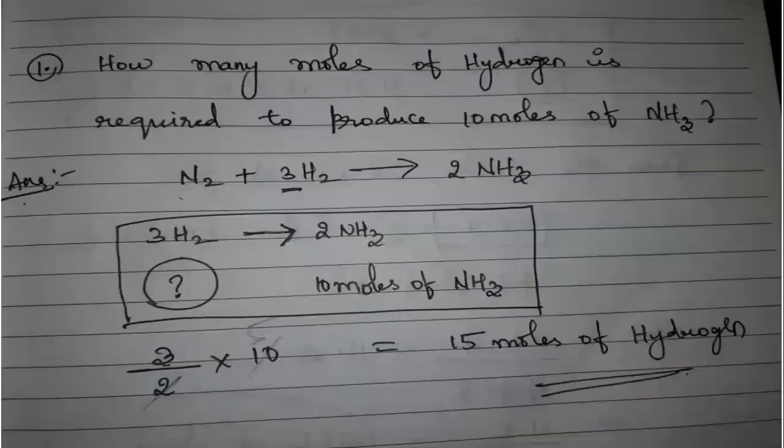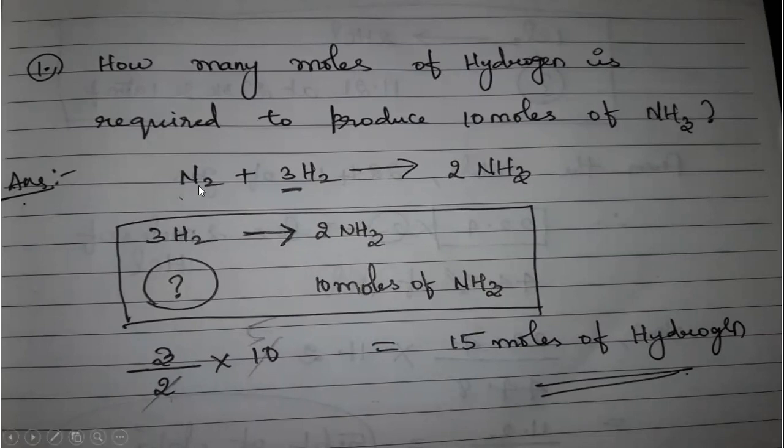See here, actually this problem I solved. Look at this question. How many moles of hydrogen are required to produce 10 moles of ammonia? NH3 is nothing but ammonia. This is the question. See, first when this kind of question comes, you have to write the reaction and that reaction must be well balanced. So that is said to be the stoichiometric equation.